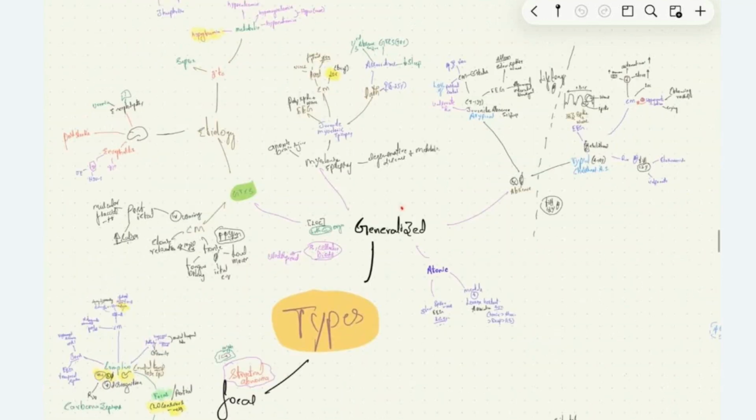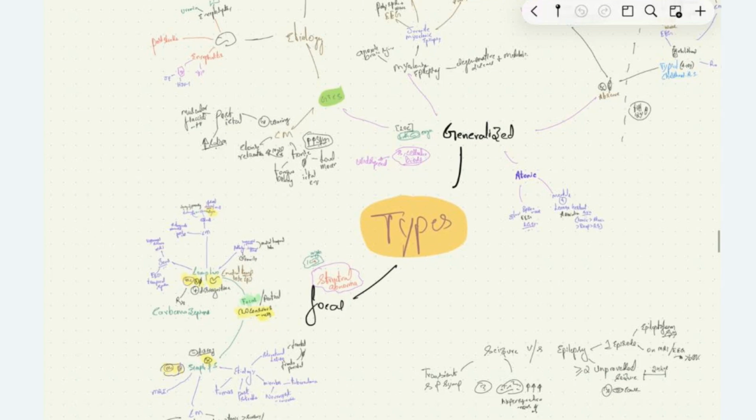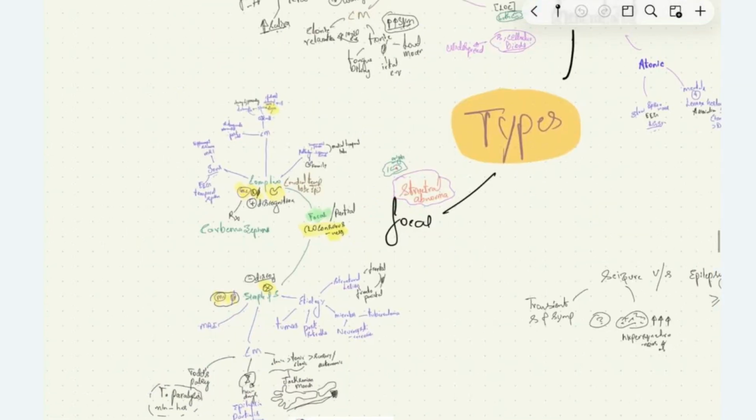Under generalized seizure, we have generalized tonic-clonic seizure, myoclonic epilepsy, absence seizure, atonic, clonic, tonic, and other types. We are discussing GTCS, myoclonic epilepsy, absence epilepsy, and atonic epilepsy. First, let us discuss the focal ones, which are divided into simple partial seizure and complex partial seizure. The simple and complex partial seizures are divided based on the disorientation of the patient.